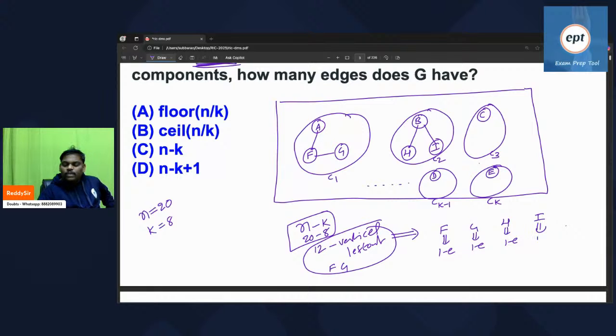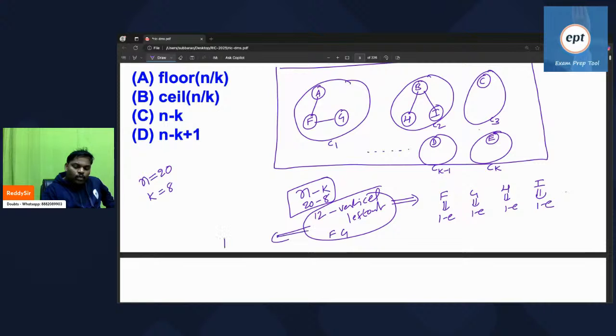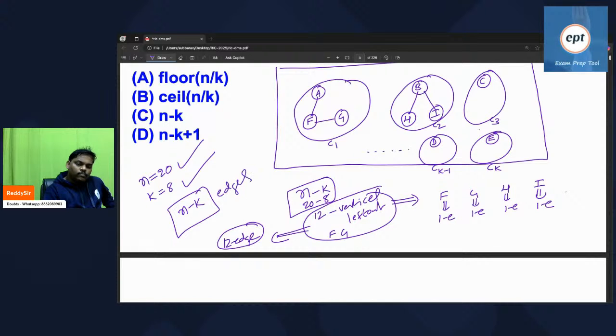So 12 vertices are left out, and they can bring 12 edges. Every vertex will bring one edge, so 12 edges. So n vertices are there, k components are there, the number of edges possible is n minus k. Left out vertices are n minus k, and for every vertex you get one edge.